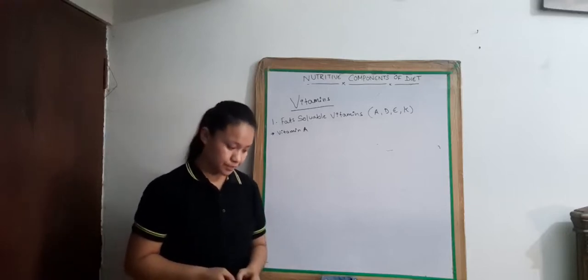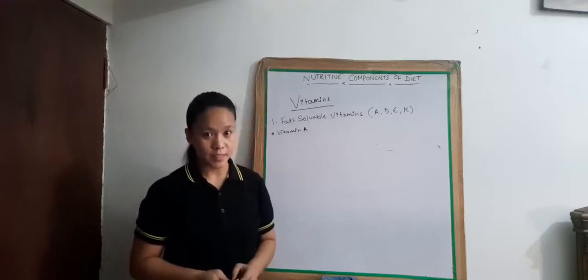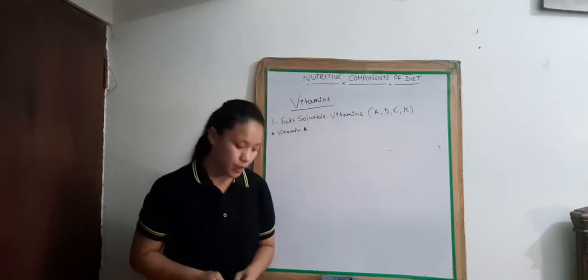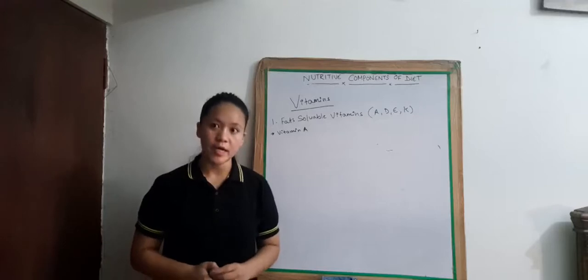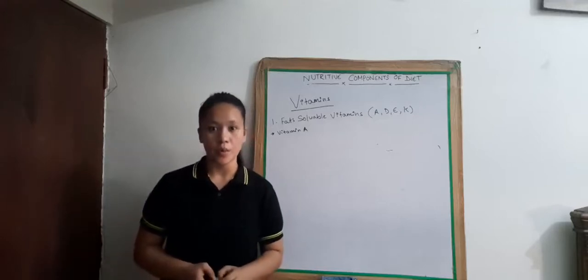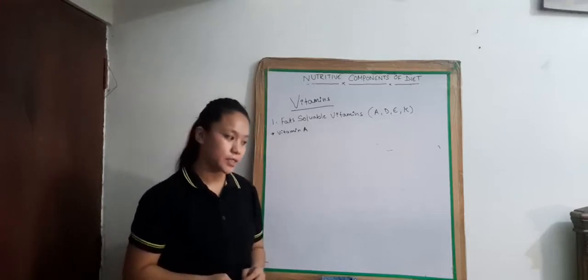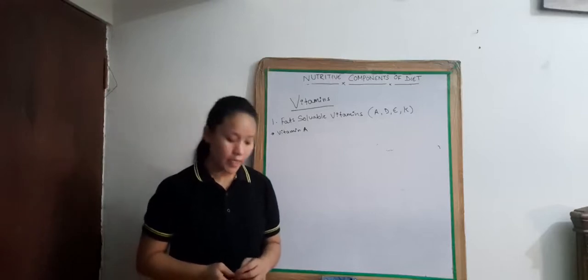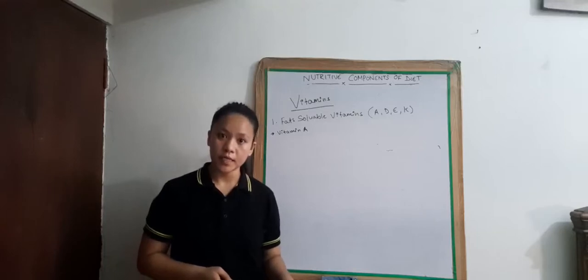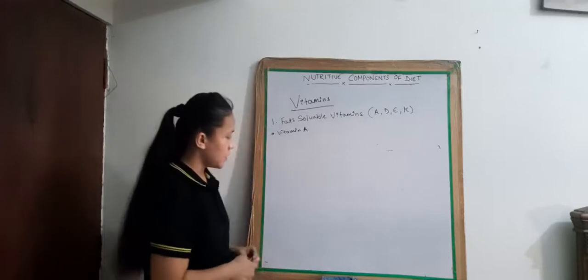Deficiency of vitamin A causes night blindness, in which the person is not able to see in dim light or at night. The sources of vitamin A are milk, butter, egg, green leafy vegetables, etc.